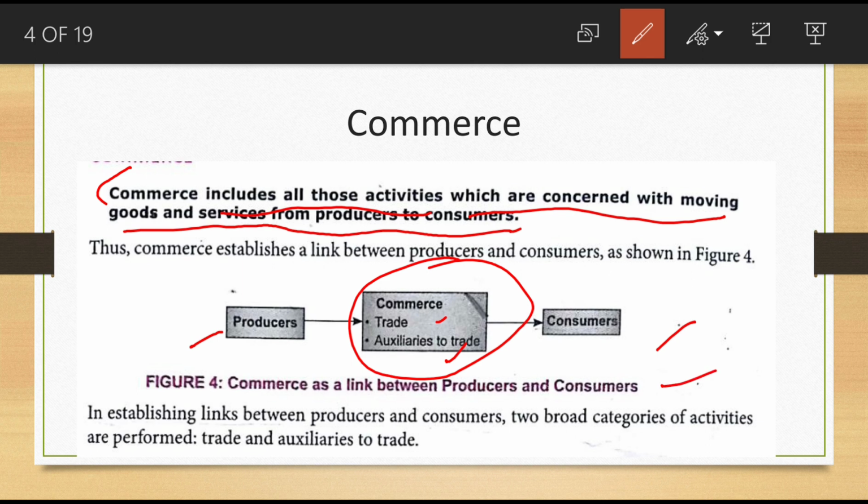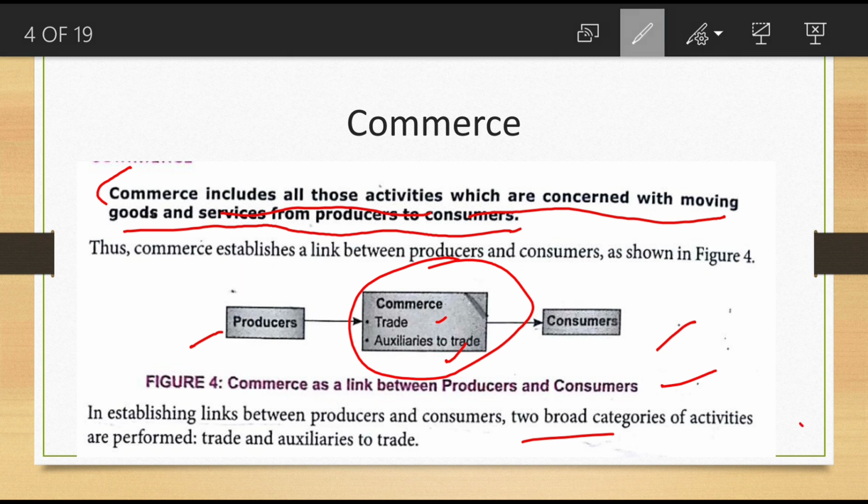In establishing a link between producers and consumers, two broad categories are there, that is trade and auxiliaries to trade. What are the two categories of commerce? Trade and auxiliaries to trade. Sometimes some people use trade and commerce in the same way. That is wrong. Actually trade is a part of commerce. Commerce is classified into two categories: trade and auxiliaries to trade.